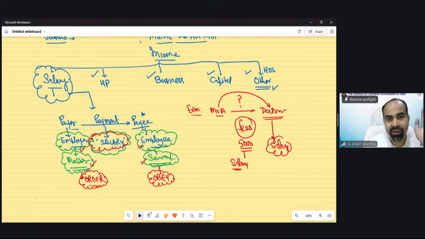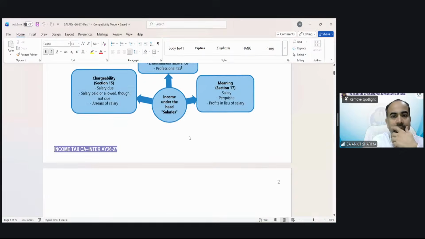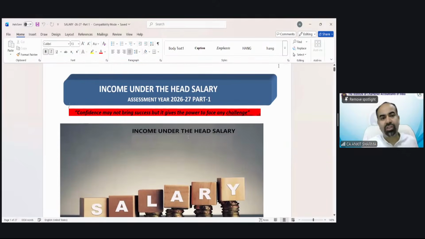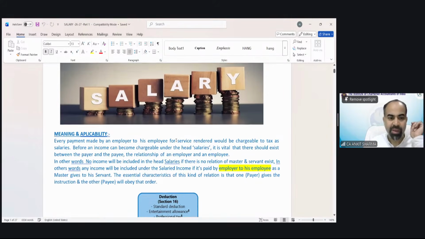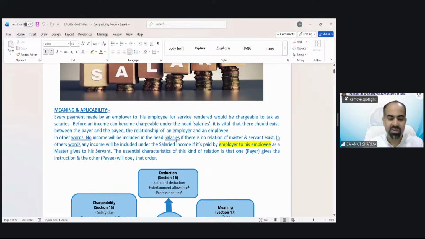So this is clear: there should be a relationship of employer-employee. Now we will start our topic with this. This is our salary chapter, and you can go through the quotation: confidence may not bring success, but it gives the power to face any challenges. So, meaning and applicability. Because we have just discussed the master-servant relationship, that problem has been sorted.